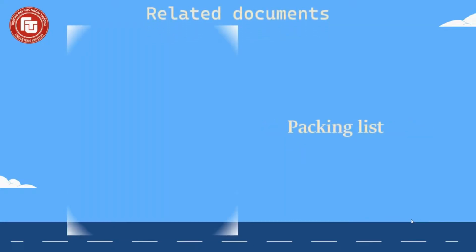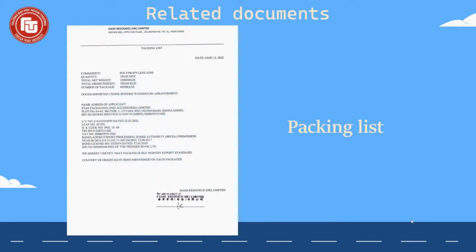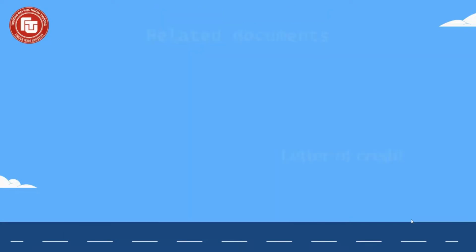The second document, the packing list. The packing list provides information about the goods, including the name of the commodity, quantity and quality, total weight and number of packages, and any details about goods handling.